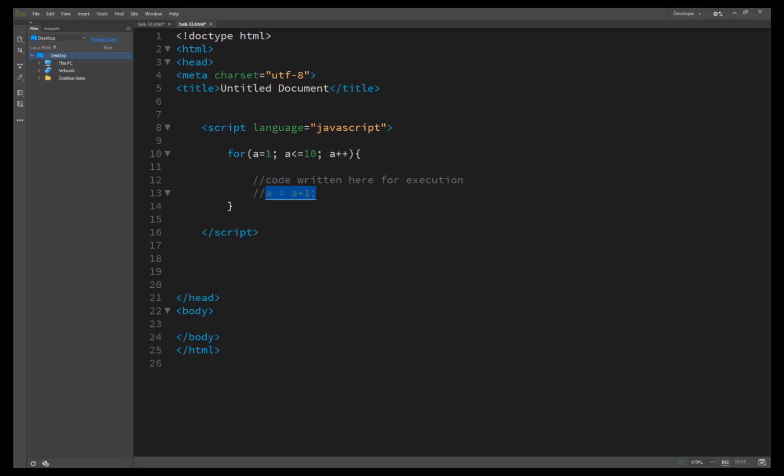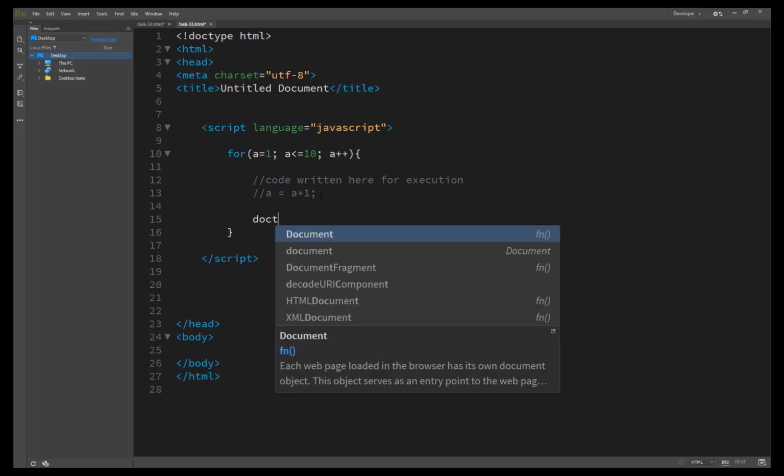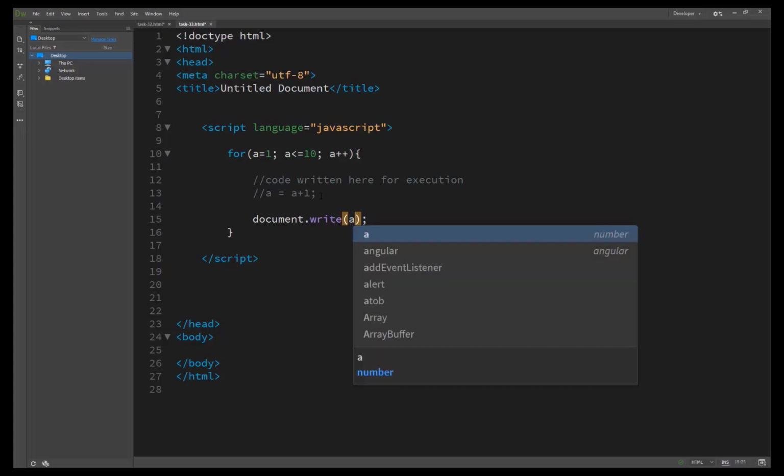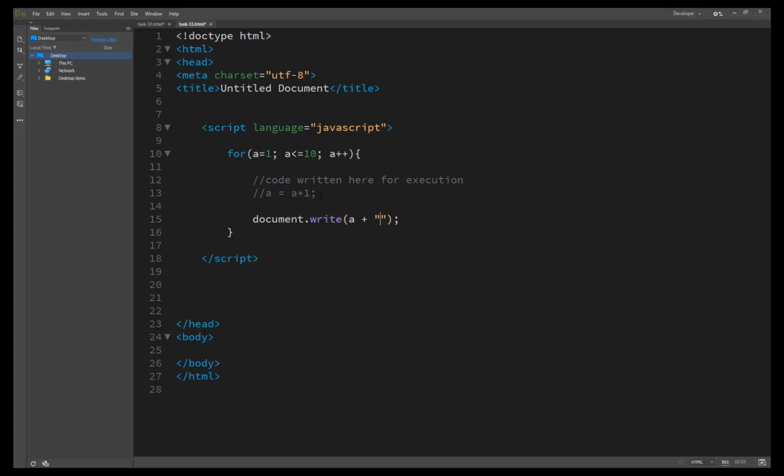So here our condition is, first of all we click here to execute our code. For printing on our screen we use document.write, as you already know. Then we call it inside the a, and a continuation it's a br for the line break. When it prints number 1, it breaks the line automatically.